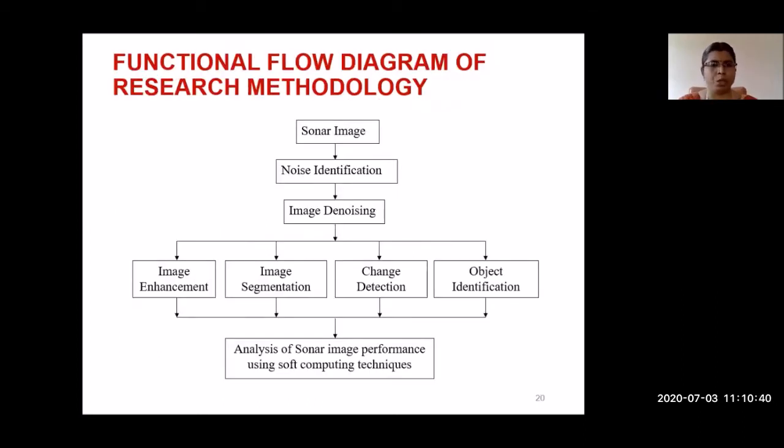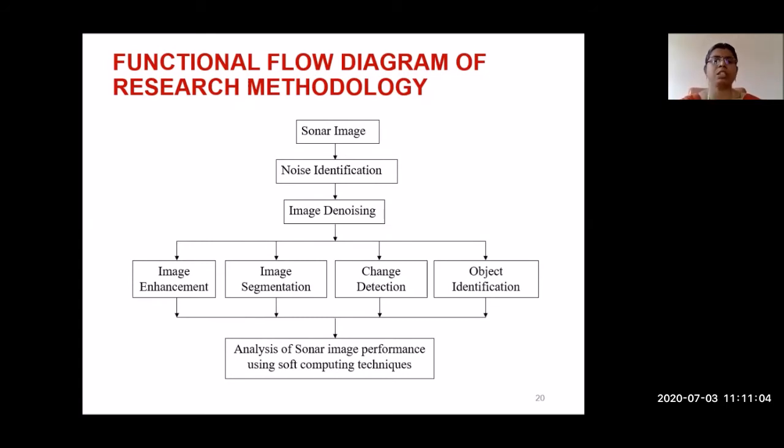This is the main motive, and this is the functional block diagram for the methodology. First we take the sonar image, then I used a neural network to identify what type of noise is present. Once you identify the noise, then only can we use a suitable filter for removing it. So the first and main process, pre-processing, is to identify what noise is present in the image.